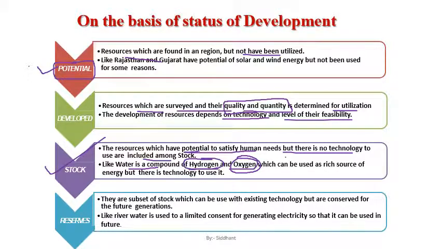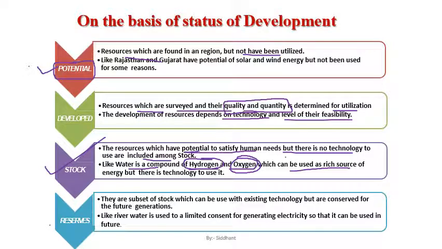We have lots of hydrogen present inside the water which could be used as a resource for energy, but we don't have the technology to exploit that hydrogen from the water body and convert it into any kind of energy. So again, we know the quantity, but technologically we are not capable enough to exploit these resources.